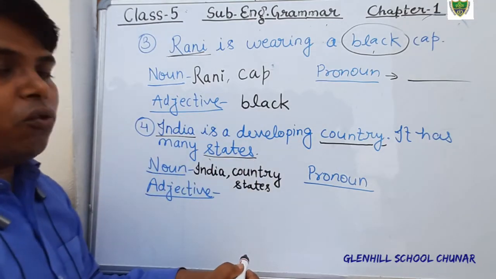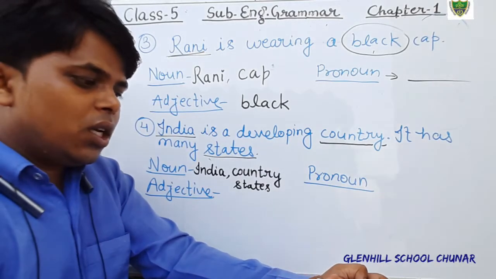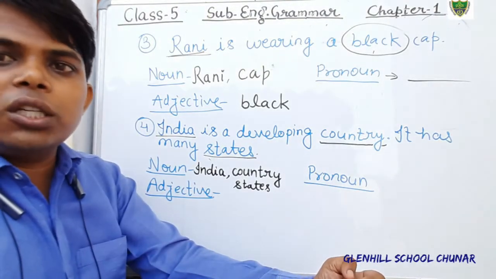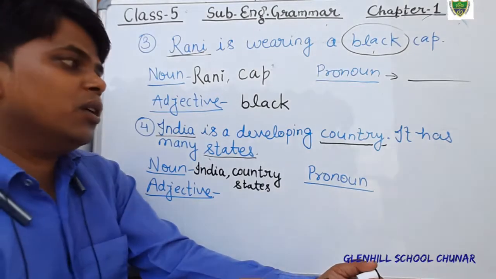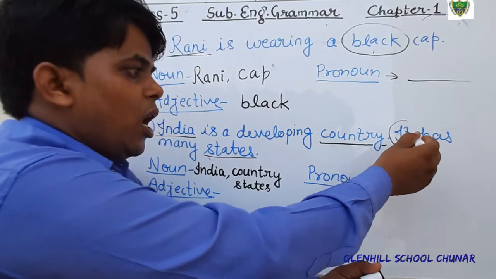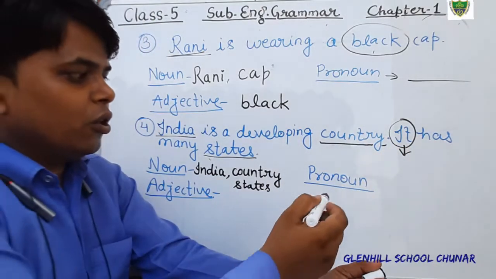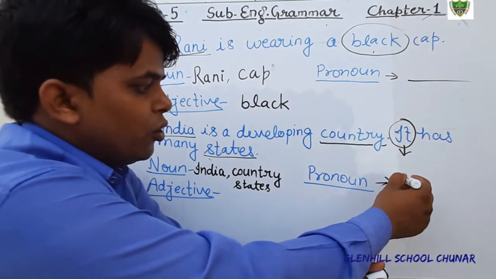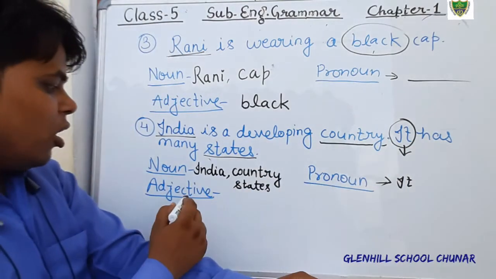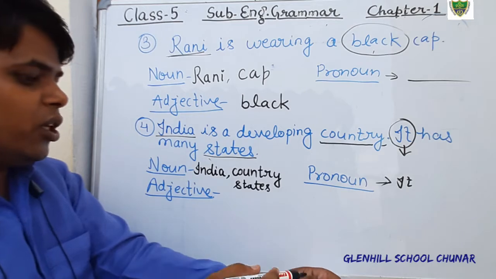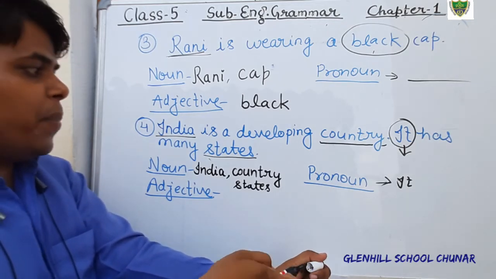And what is pronoun? Pronoun, you know, is a word that is used instead of noun. So in this sentence, what is used at the place of noun? The word it has been used here at the place of noun. So in the column of pronoun, you will write it. Okay, and in the column of adjective, what is adjective here? There are 2 adjectives. Developing.